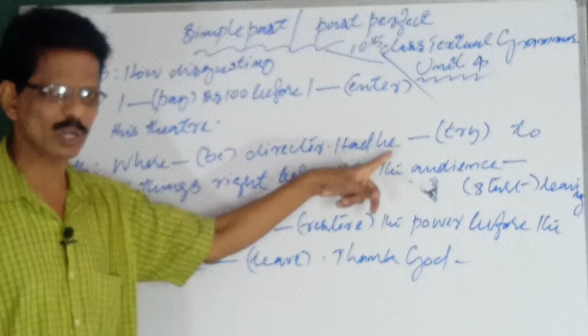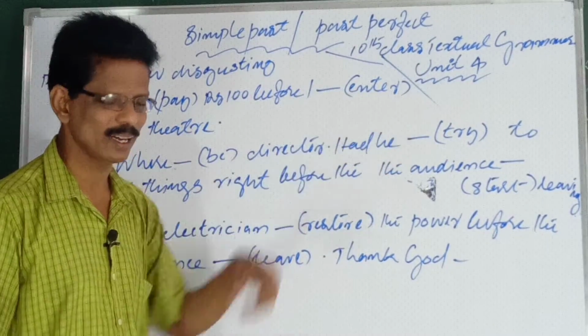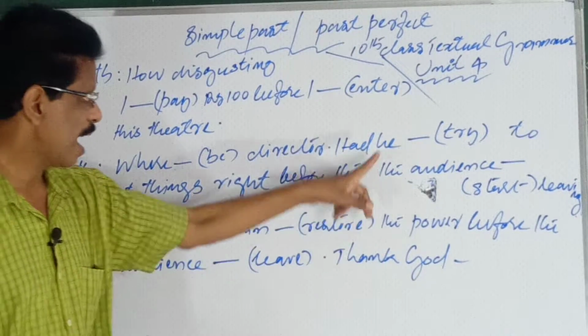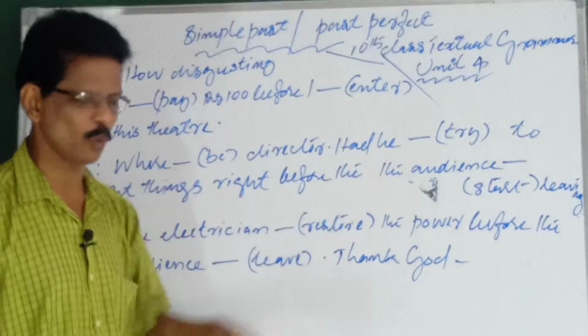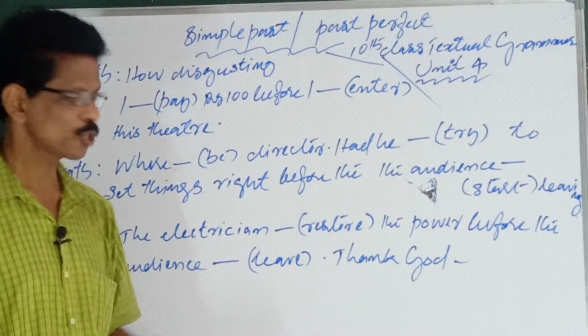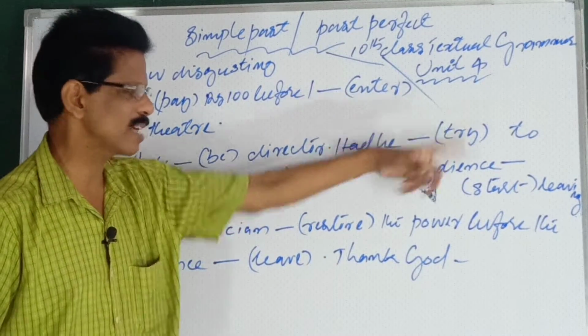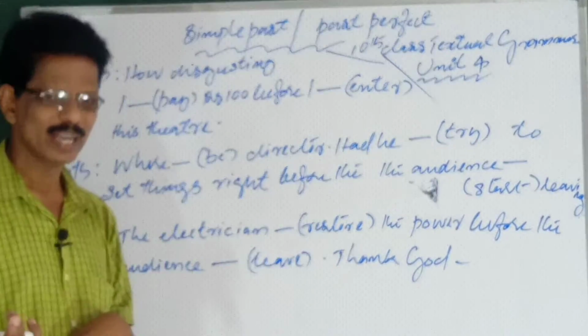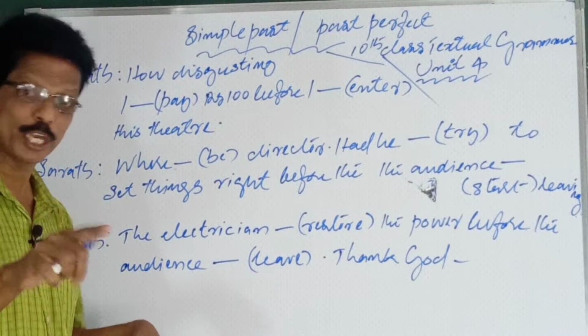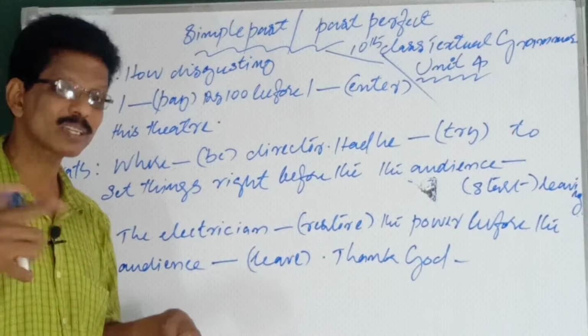It can be negative also, correct. Had he not tried, why did he not try? We can say had he tried also, whether he tried or not. So you can say had he not tried, that is the exact answer.